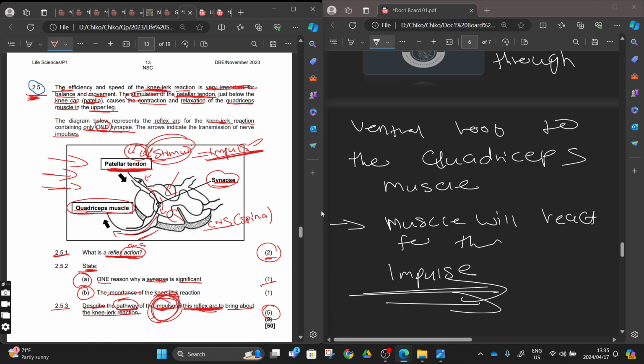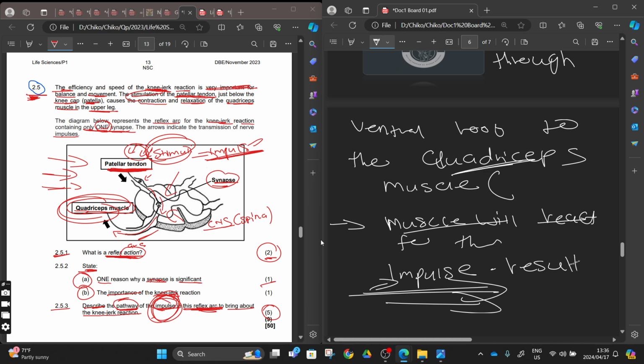You don't say effector because they gave you the quadriceps muscles. These muscles are going to act as your effector. You can say it's going to be transferred via the ventral root to the effector, and then in brackets, that effector will be the quadriceps muscles, and then the muscles are going to react to that impulse, hence giving the knee jerk reaction, right? Resulting, to show that you know what you're talking about, in a knee jerk reaction.